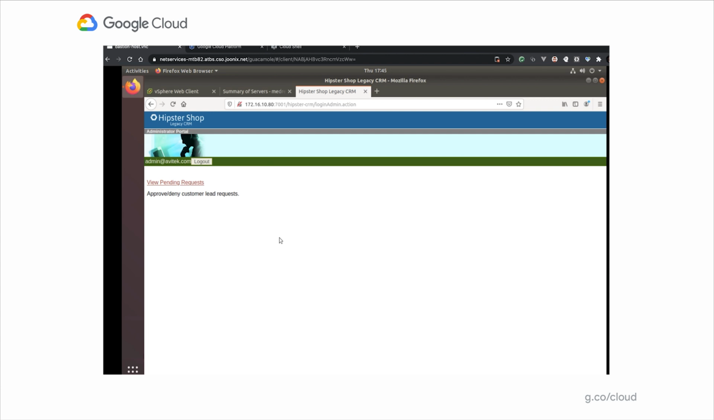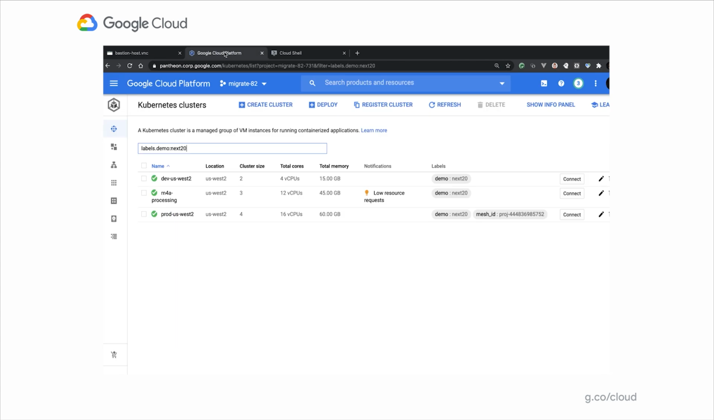So let's take this application as is, convert it into a container using Migrate for Anthos, and then run that container onto the Anthos platform. And then over time, we also want to see how the Anthos platform can benefit this application as it gets refactored into microservices. So let's go into the GCP console.